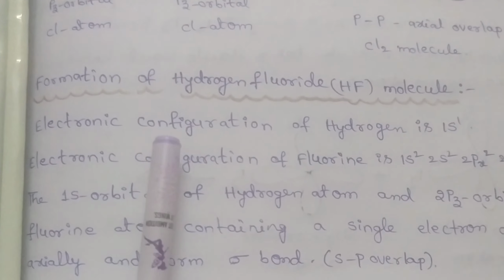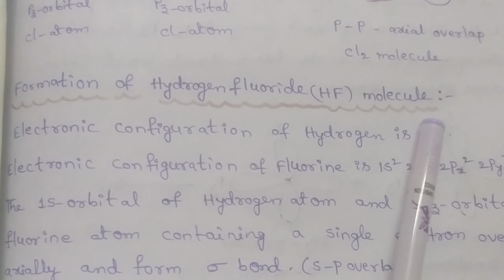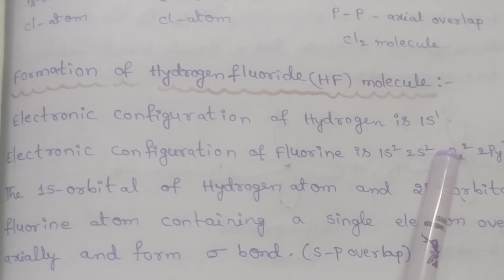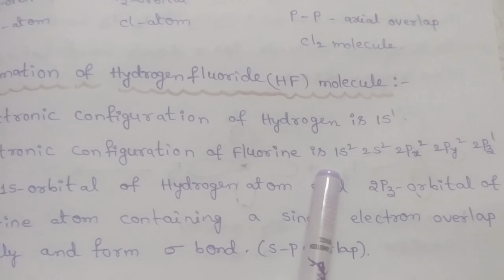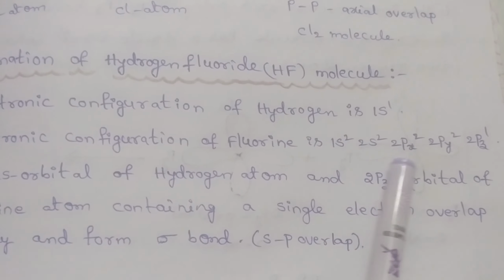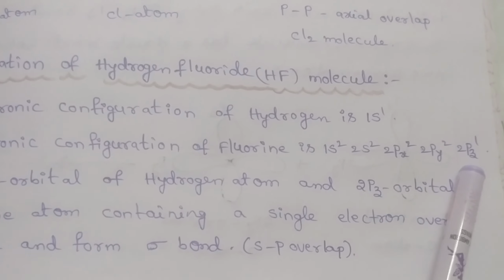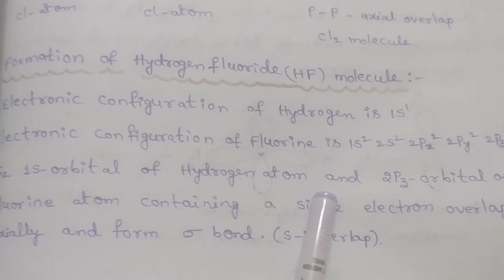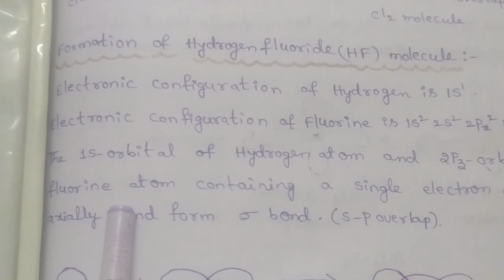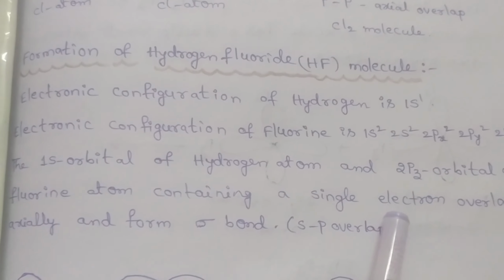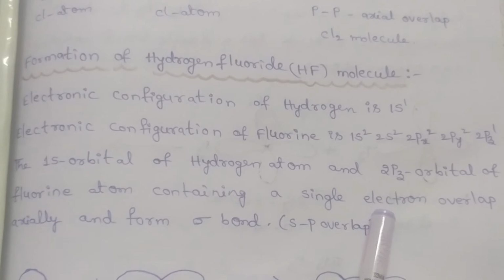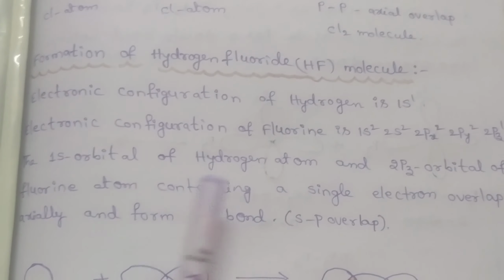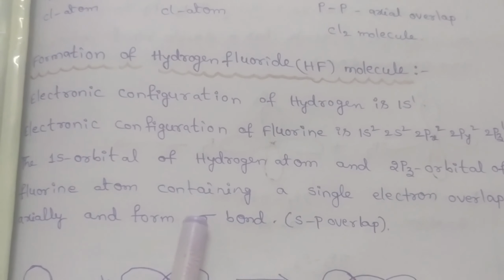Now we discuss the formation of hydrogen fluoride molecule. The electronic configuration of hydrogen is 1s1. The electronic configuration of fluorine is 1s2, 2s2, 2px2, 2py2, 2pz1. Here, the 1s orbital of the hydrogen atom and the 2pz orbital of the fluorine atom contain single electrons. So, the overlapping takes place between the 1s orbital of hydrogen and the 2pz orbital of fluorine and forms a sigma